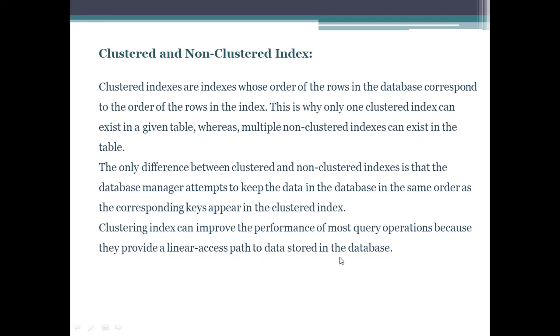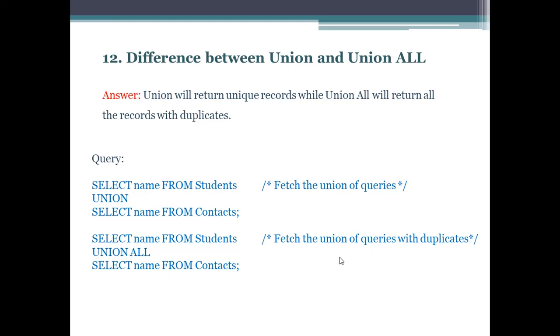So the next question is, what are the differences between union and union all? Here, union will return unique records while union all will return all the records with duplicates. This is the syntax for writing the union and union all.